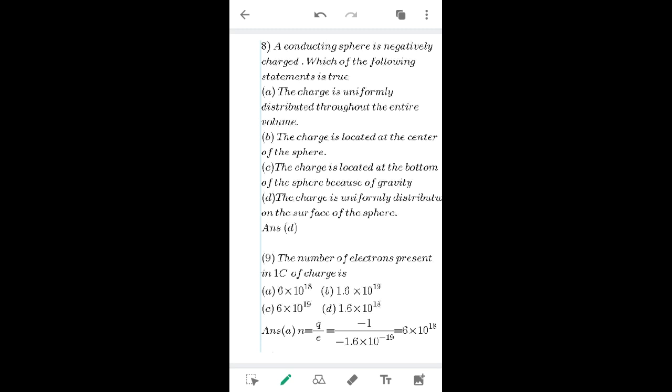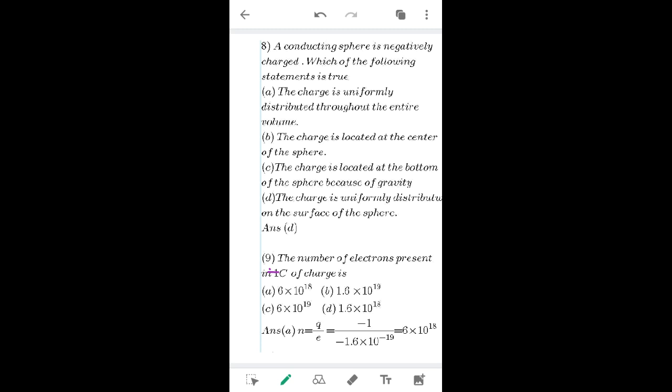Okay. So, now let us see the ninth one. The number of electrons present in -1 coulomb of charge is A, 6 into 10 raised to 18. B option is 1.6 into 10 raised to 19. C, 6 into 10 raised to 19. D, 1.6 into 10 raised to 19.